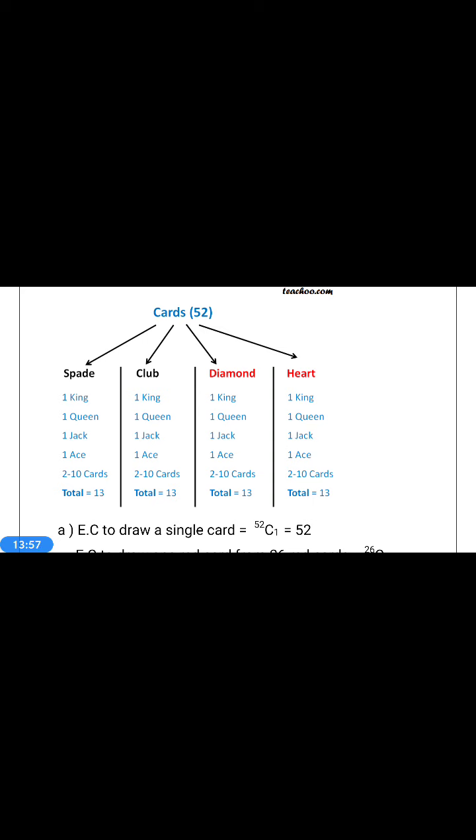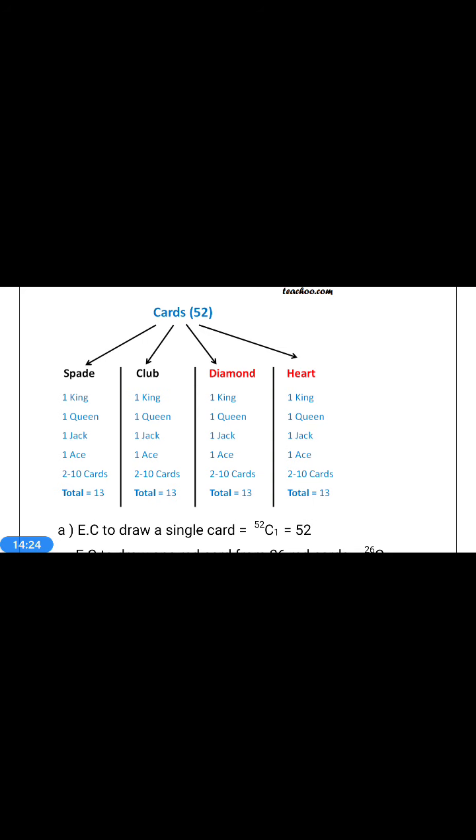So 26 black cards and 26 red cards. The pack of 52 cards has 4 suits: spade, club, diamond, heart. How many colors do we have? 2 colors. How many suits? 4 suits. What are the 2 colors? Red and black. How many red? 26. How many black? 26.